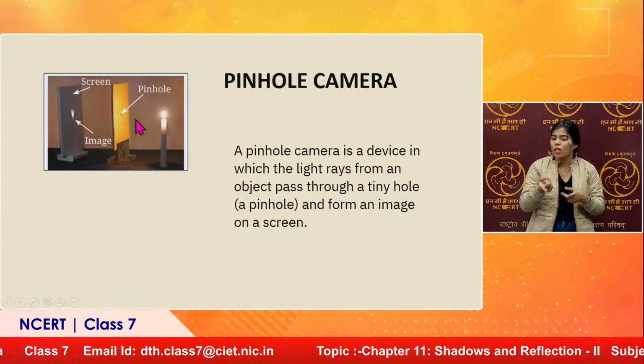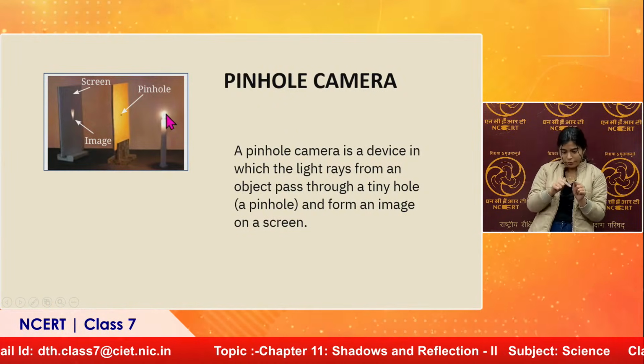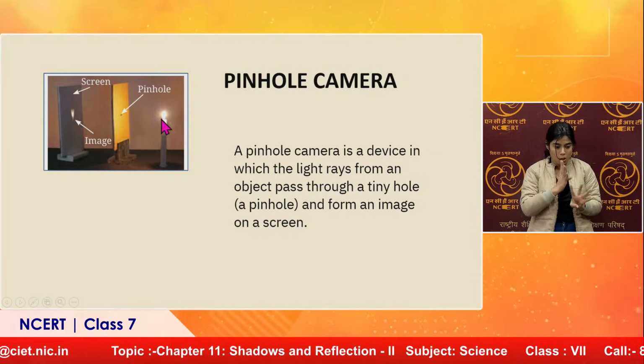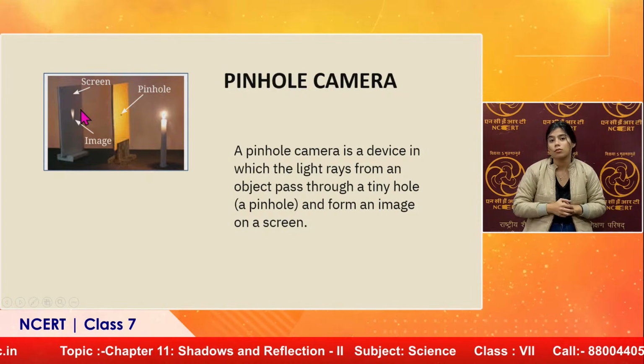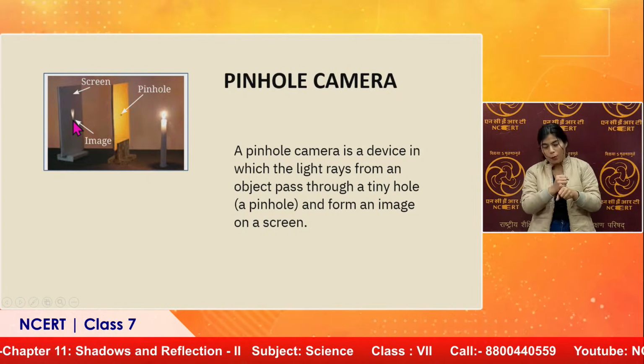So in this case, the light rays which are passing through this pinhole will pass through like this, and as a result they are forming an inverted image.